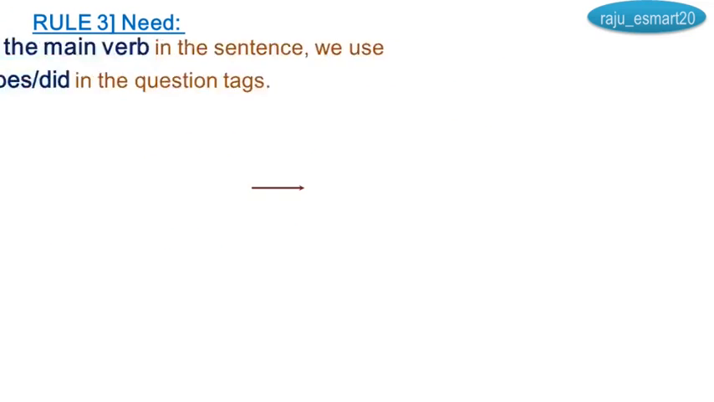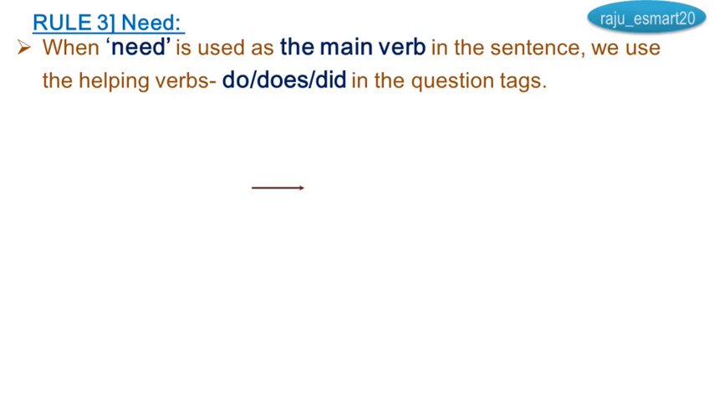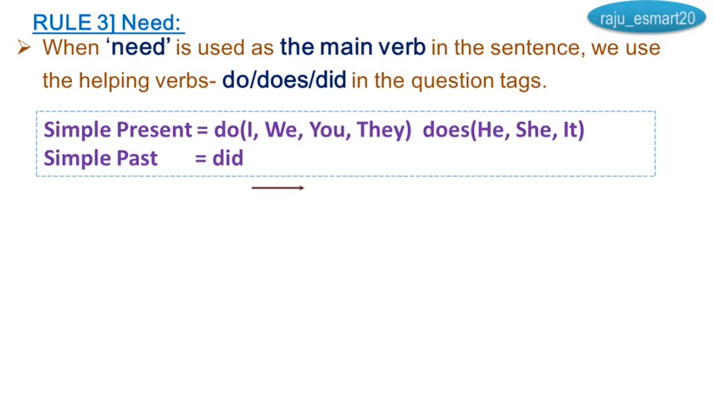Rule number 3, need. When need is used as the main verb in the sentence, we use the helping verbs do, does, did in the question tags. Already you know where we have to use do, does, did in the tenses. In the simple present tense, we have to use do and does. If the subject is I, we, you, they, we have to use do. He, she, it, we have to use does, okay? In the simple past tense, only one helping verb is there, that is did. We have to use that one, okay?